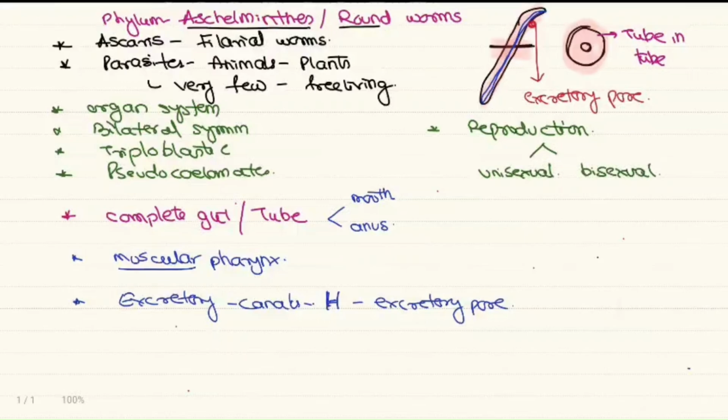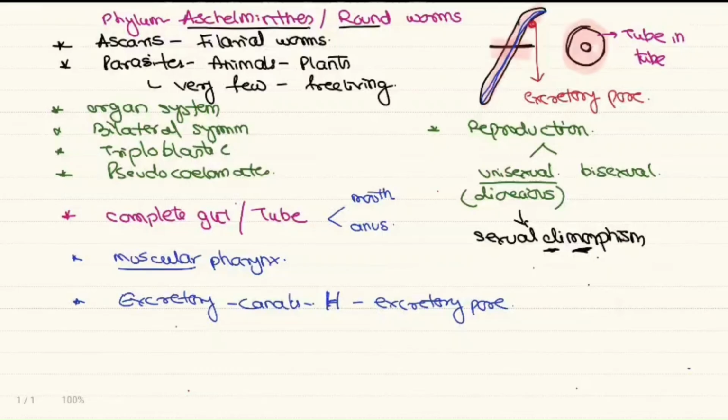We have one more word for unisexual, or sexes are separate. We can use the word dioecious. Besides unisexual, they also exhibit sexual dimorphism. Now, what is sexual dimorphism? Di means two, morpho means form. So both the sexes, male and the female, appear differently.